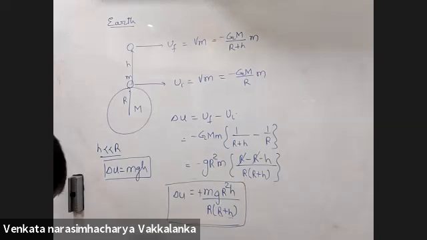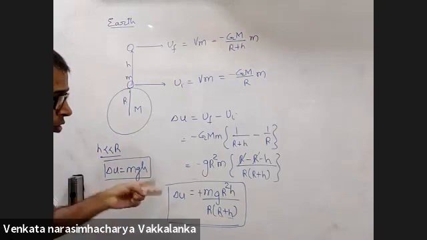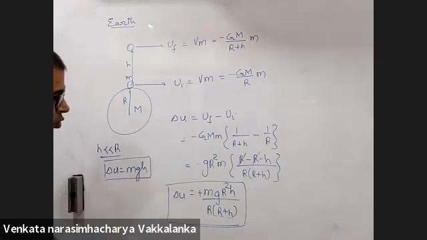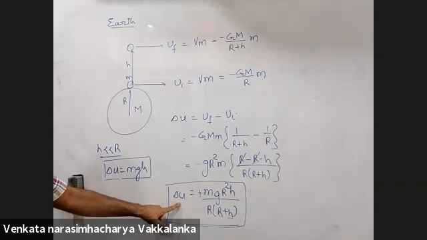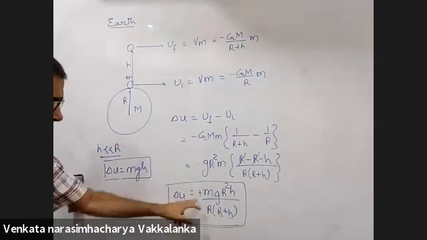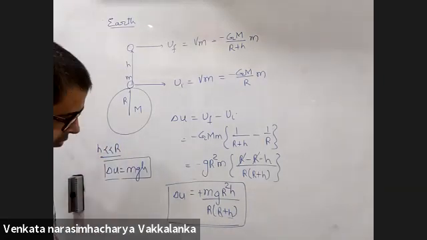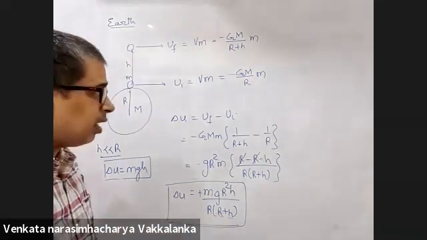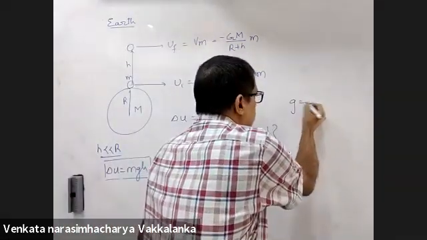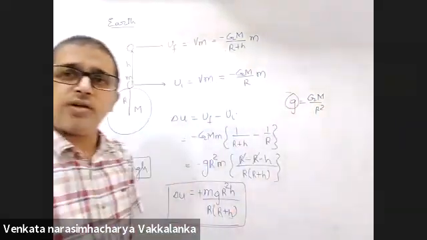So both these delta U's will be valid for near the Earth's surface, right? Both these delta U's you are putting in. Which two delta U's? The one you marked in box, both the boxes. This and this. Yes, sir. See, this is universally valid. There is no approximation in this derivation. But we use g equal to GM by R square. Small g is GM by R square.